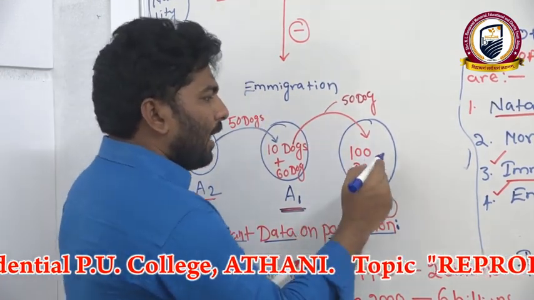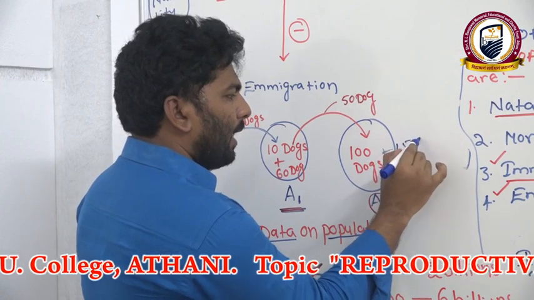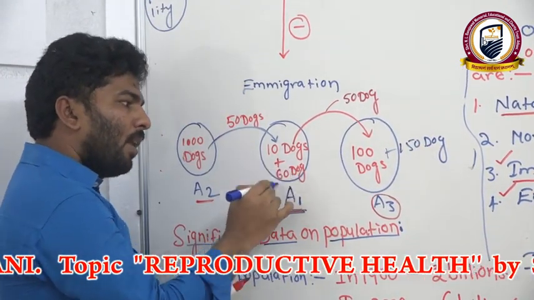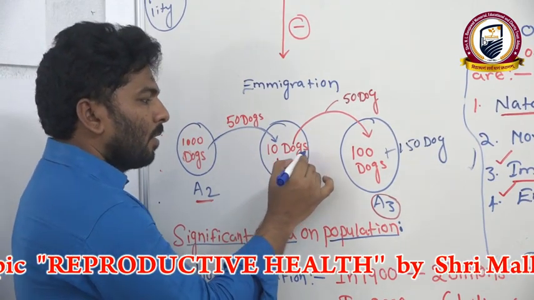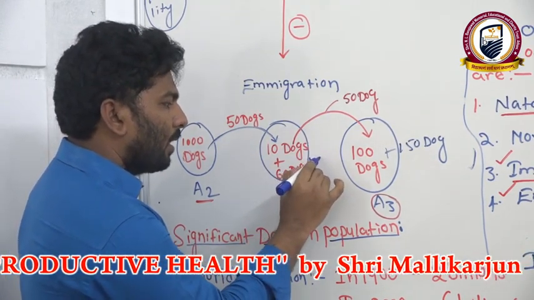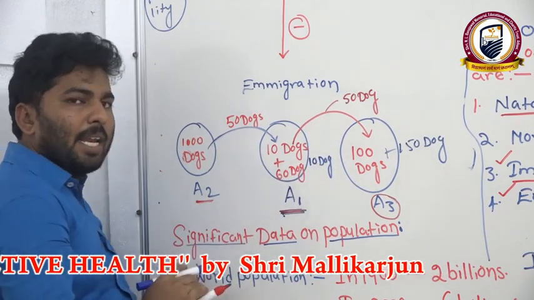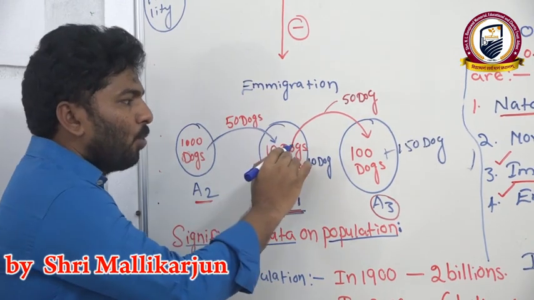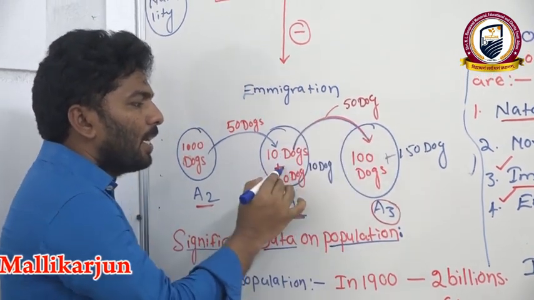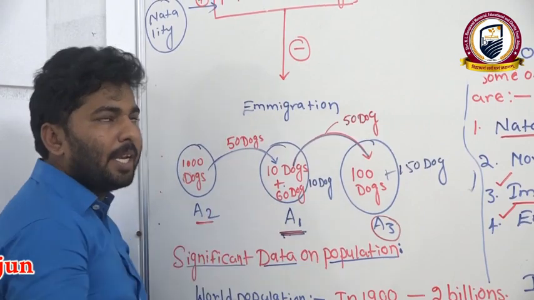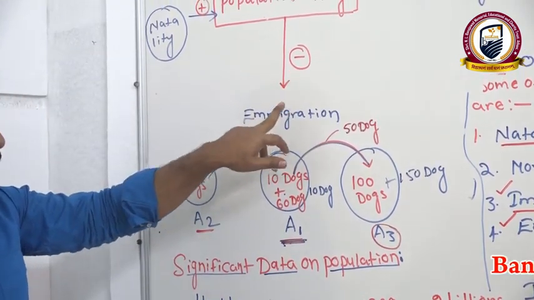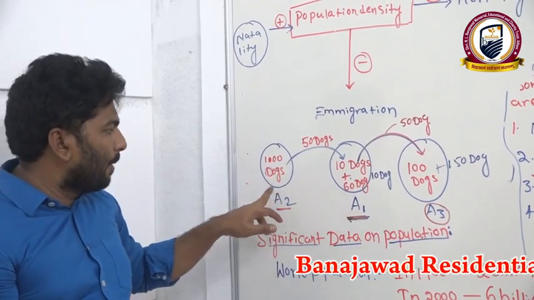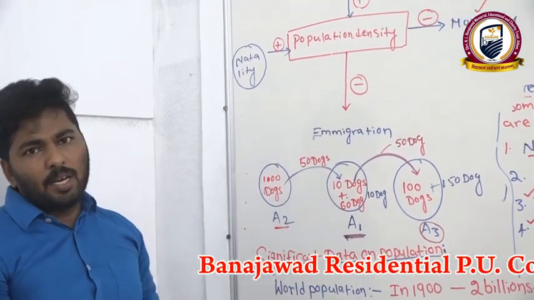Now area 3 becomes 150 dogs, but in area 1, around 10 dogs are remaining in this area, decreasing the population density. This process of moving organisms from A1 to A3, we call emigration. Because of emigration, the population density decreases. Because of immigration, the population density increases.